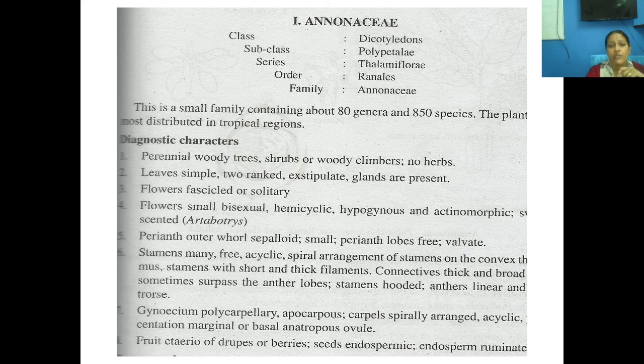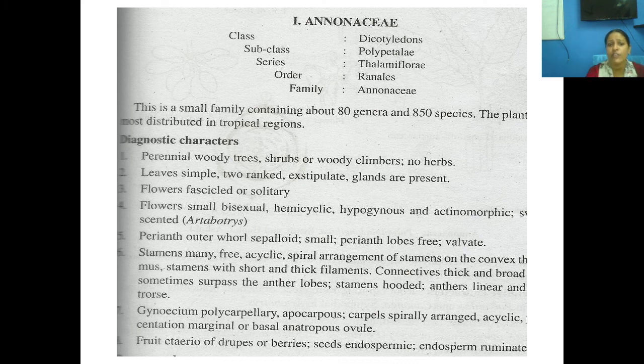Okay, so what about the gynoecium? Gynoecium is polycarpellary. Lots of carpels you could see. That is apocarpous condition. Okay, the carpels are also arranged in spiral fashion. Sometimes you could see basal placentation, or marginal placentation.